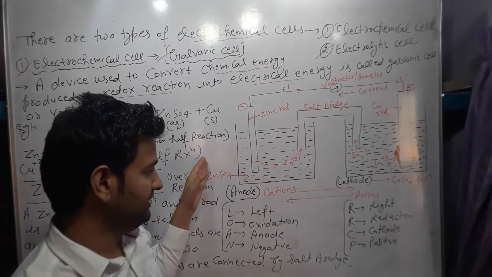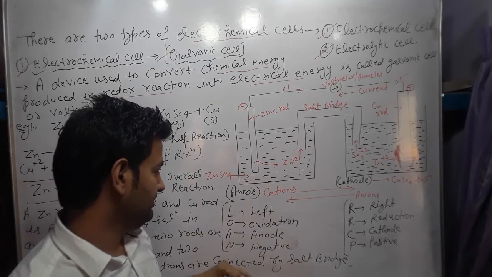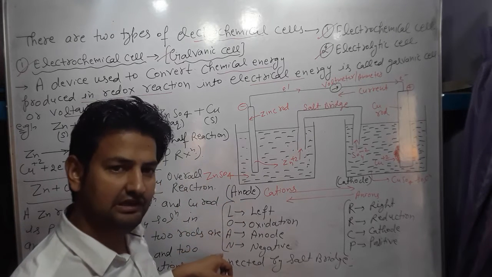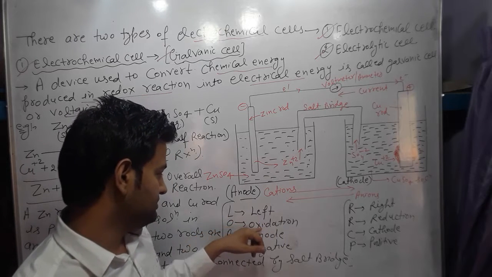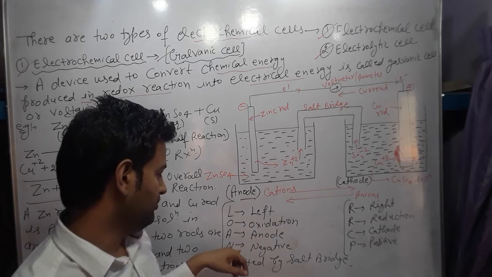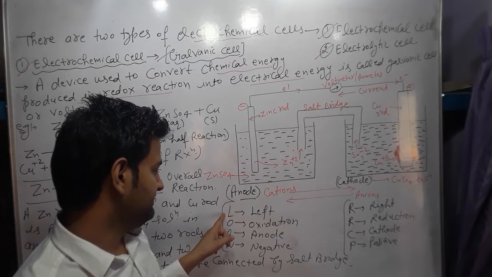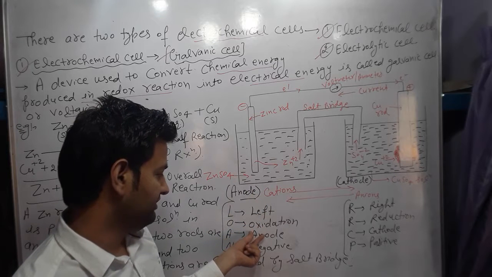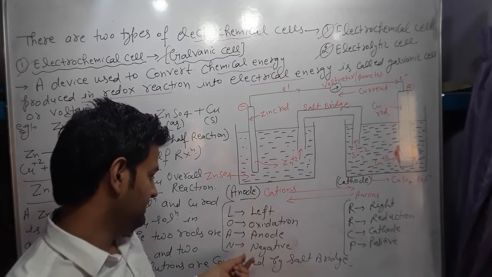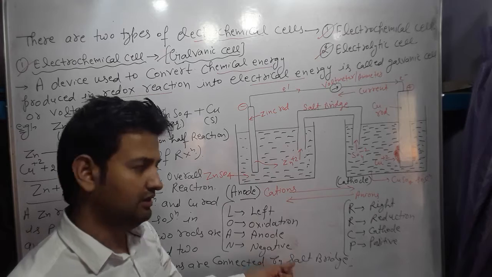On the left side, the beaker is called the anode. We use LOAN, one term. L means left, O means oxidation, A means anode, N means negative. It means in the left side beaker, what happened? Oxidation. It acts as an anode and there is a negative charge.